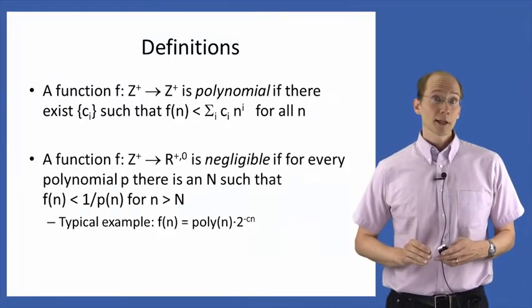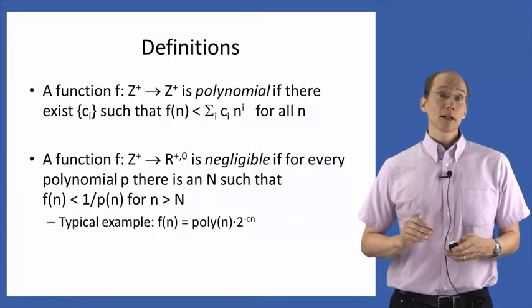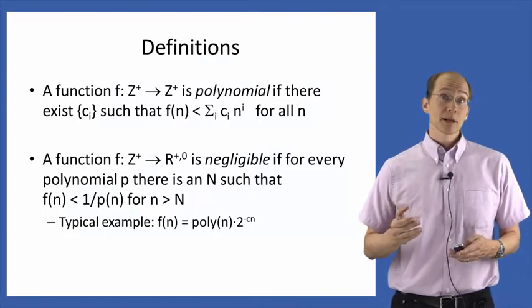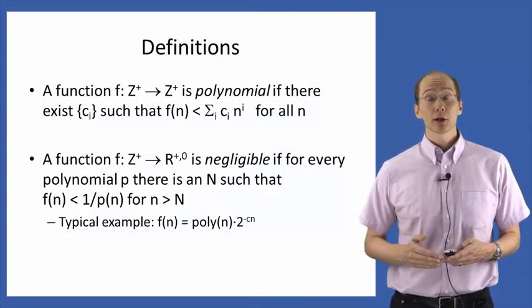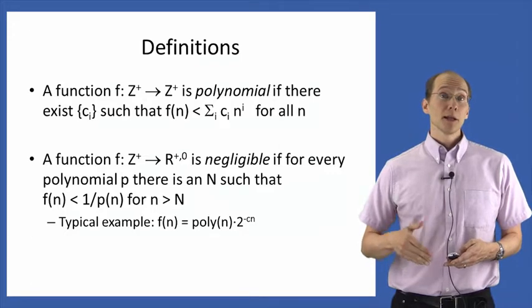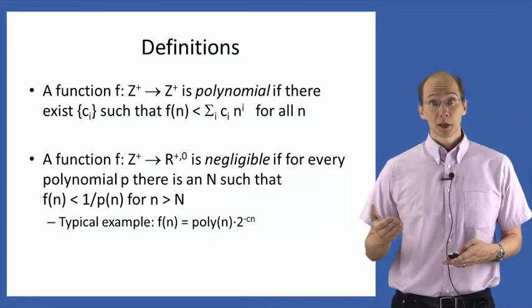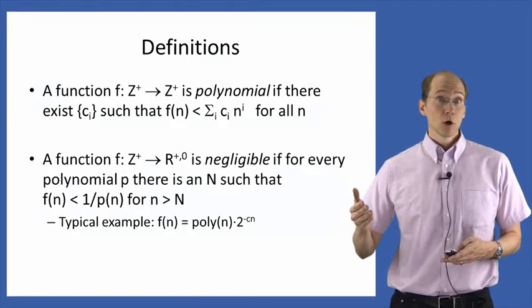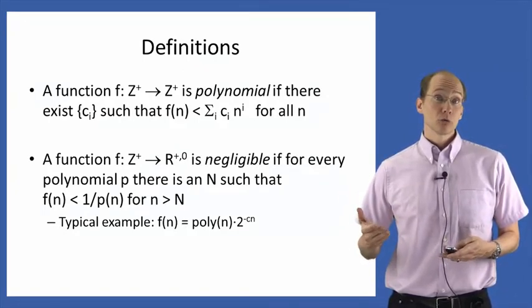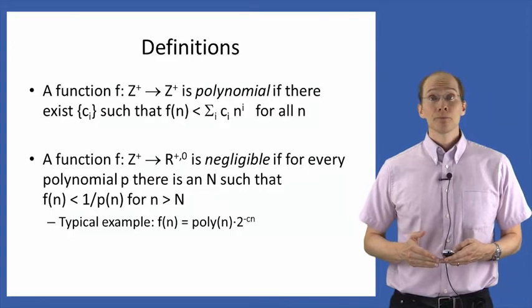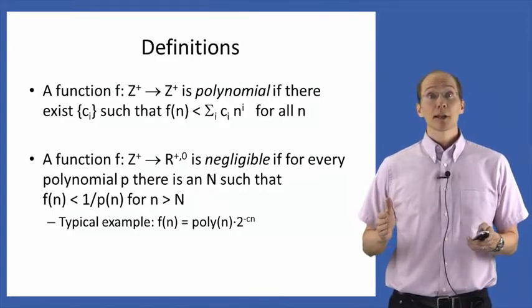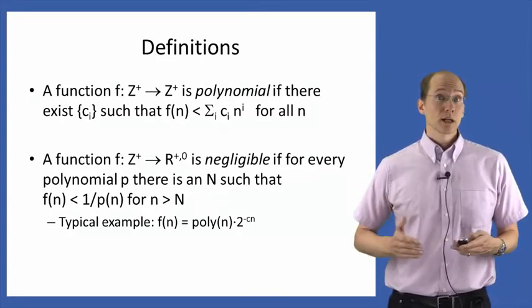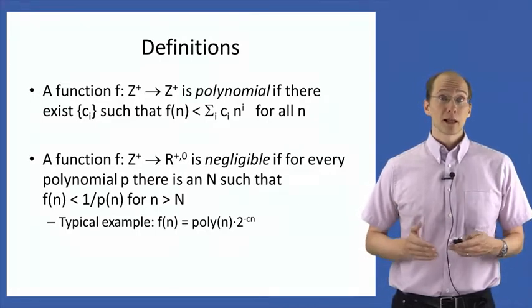For the attacker's success probability, we're interested in looking at the success probability of the attacker as a function, again, of the security parameter n. This means that for each value of n, which is again a positive integer, we get some value, some probability, which is a positive real number, or possibly 0. In fact, it's in the range of 0 to 1, but we can allow all real numbers just for generality.